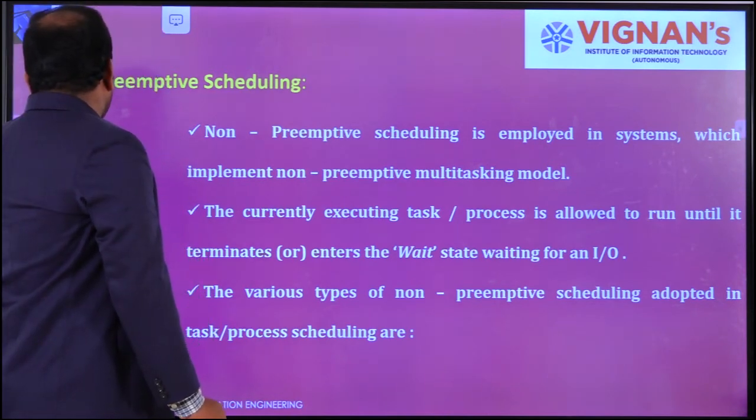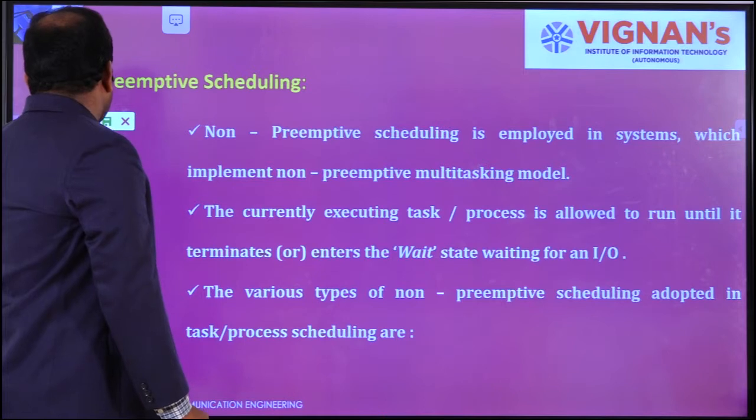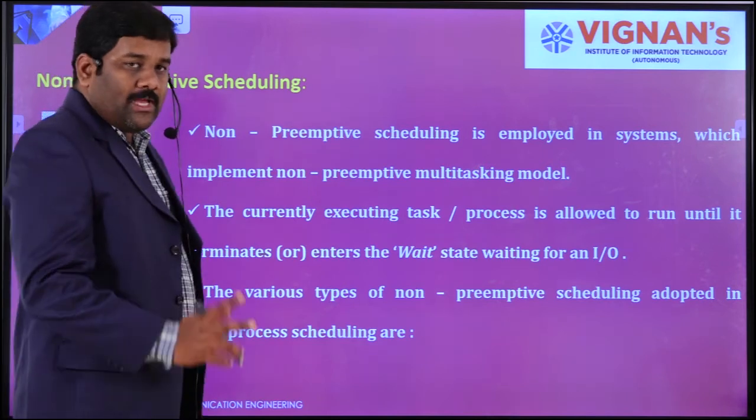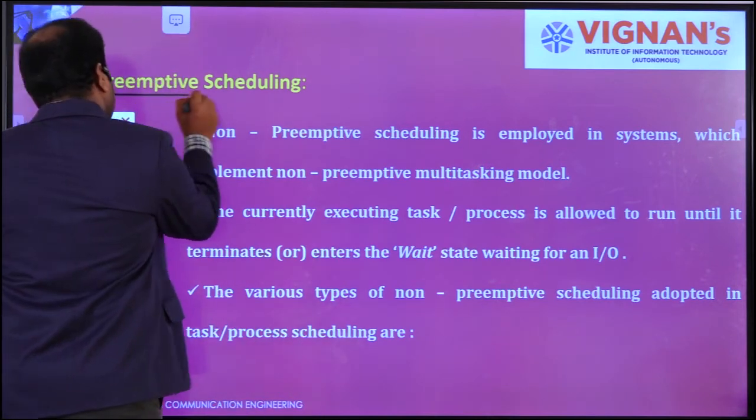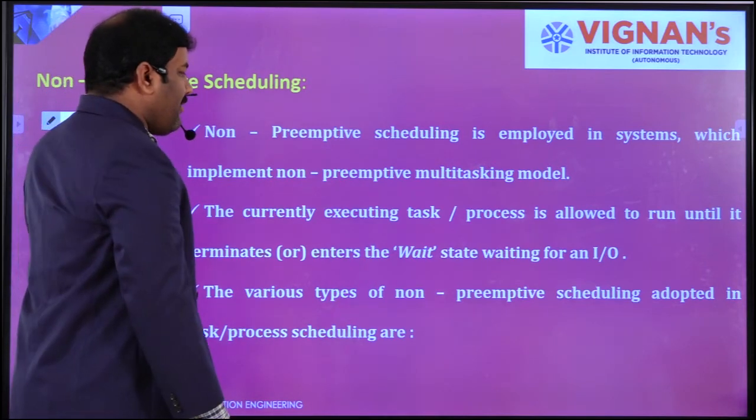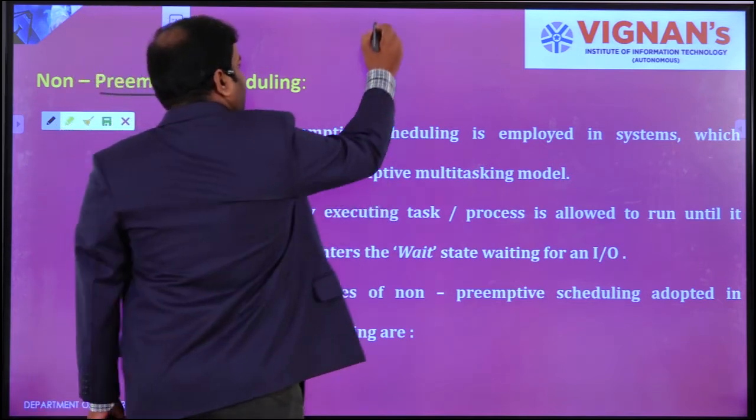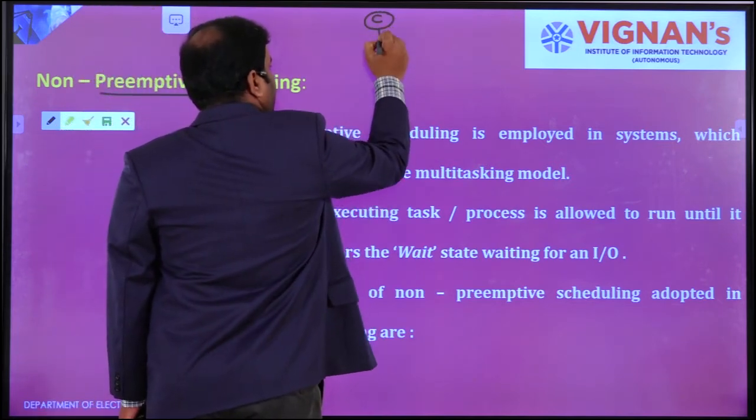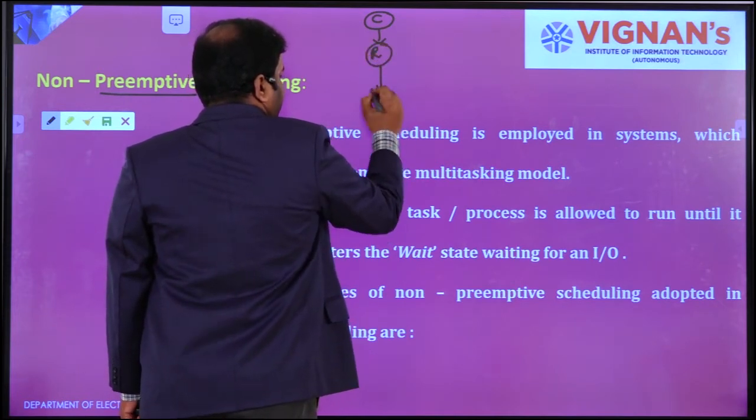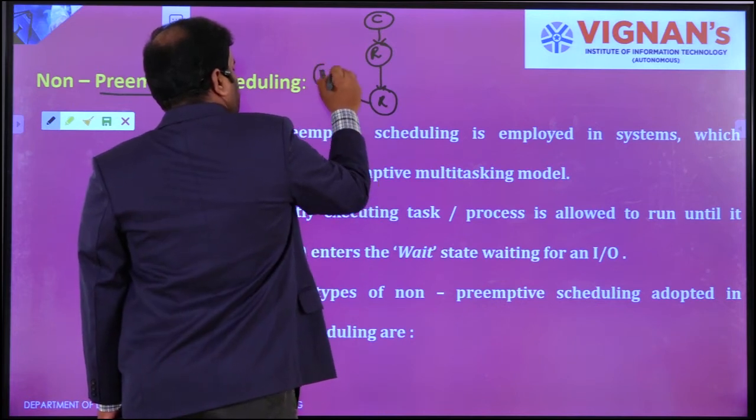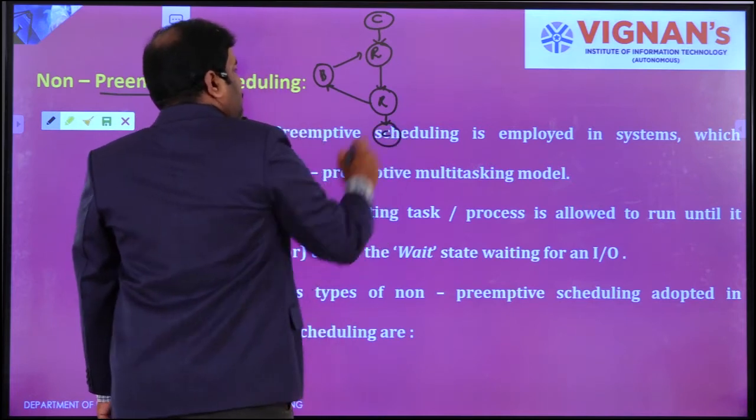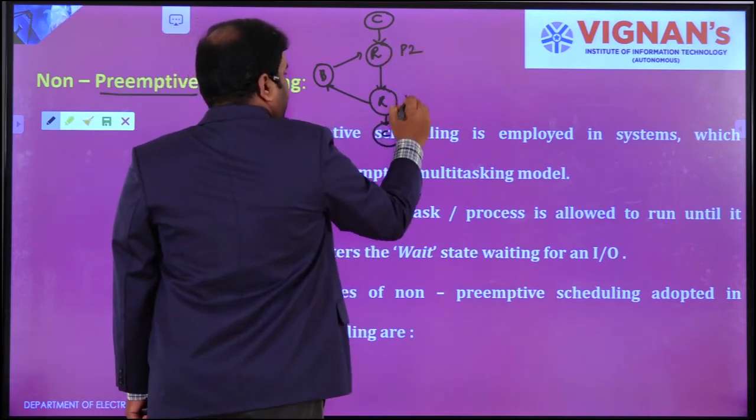So this scheduling will always depend on two types, whether it may be preemptive scheduling or non-preemptive scheduling. So what is meant by preemptive and what is meant by non-preemptive? You already know: this is created, this is ready, this is running, this is blocked, and this one completed. So here P2 is waiting, P1 is running.